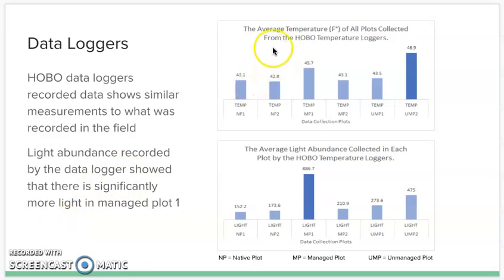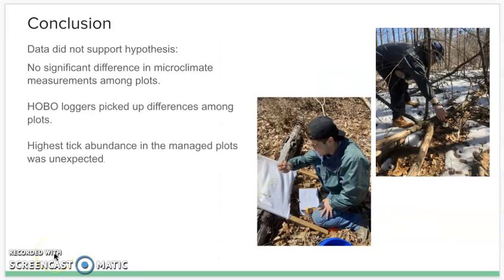Here is data that we collected from hobo loggers that we deployed in each of our plots. In the first graph above, the average temperature in Fahrenheit of all plots collected from the hobo temperature loggers, you can see there is once again no real significant difference in temperature in all of the plots. Where we begin to see a real difference from the data we collected is in the average light abundance or intensity collected in each plot by the hobo temperature loggers. One plot stands out significantly with a large variation compared to the other plots, with 886 compared to the closest one next being 475.